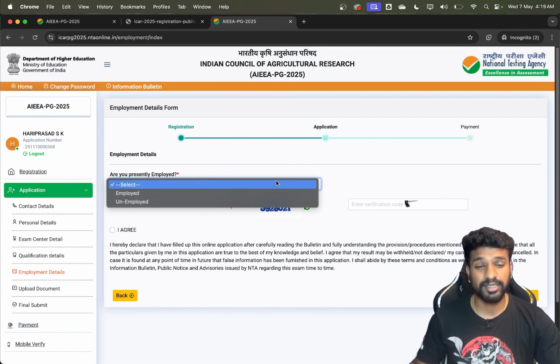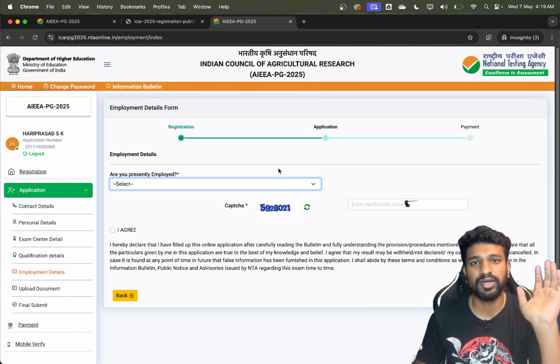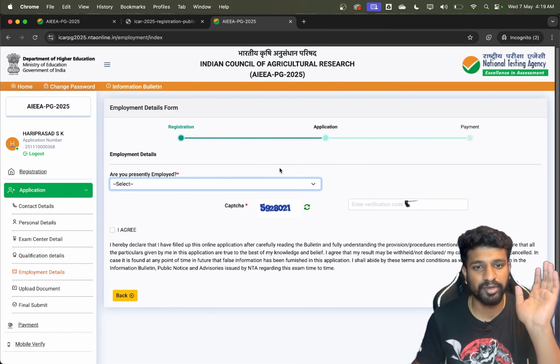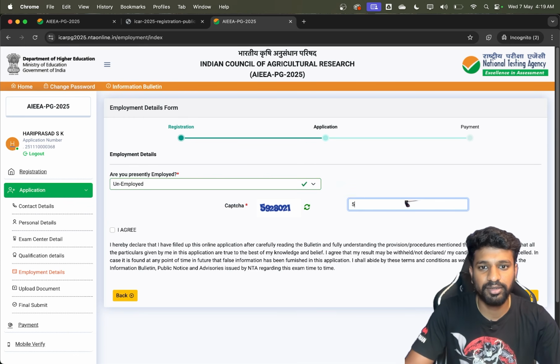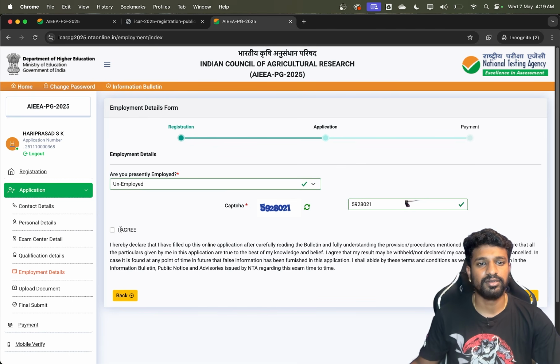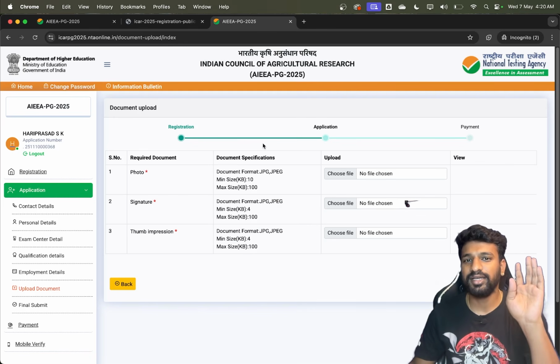Now the other column is also asking whether I'm employed or not. So if you are employed, whether it is temporary or permanent, just give your employment details here. Since I'm unemployed, I'm a student, I'll just click on unemployed. Click on I agree. Click on save and next. So now this is done. It's very simple.